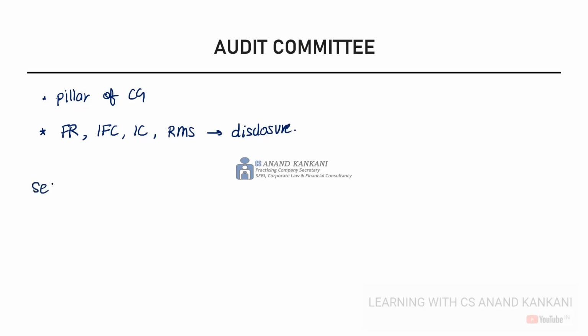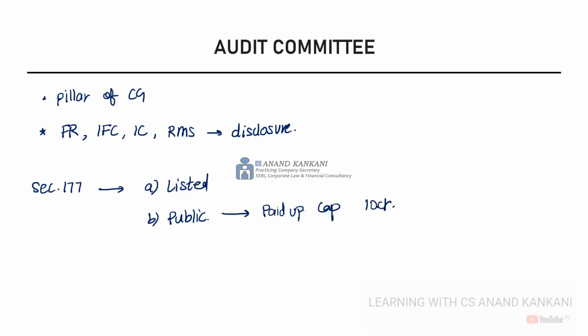As per Section 177 of the Companies Act, all listed companies need to constitute an audit committee. Thereafter, an unlisted public company which has a paid up capital of 10 crores or more needs to constitute an audit committee.